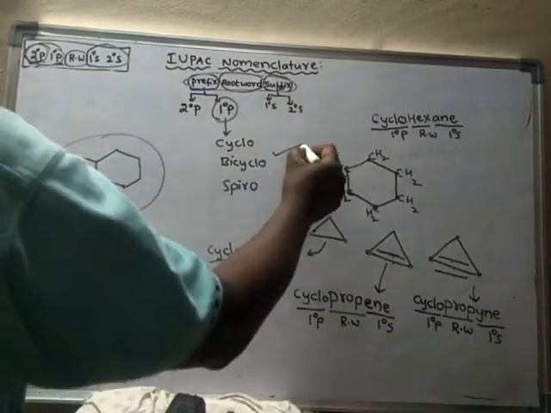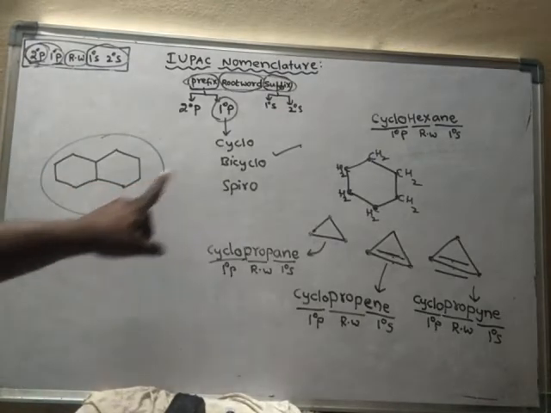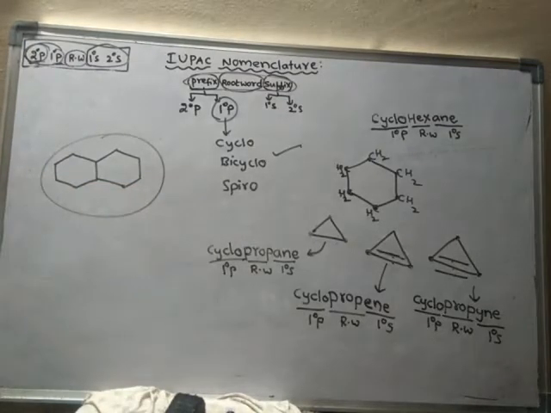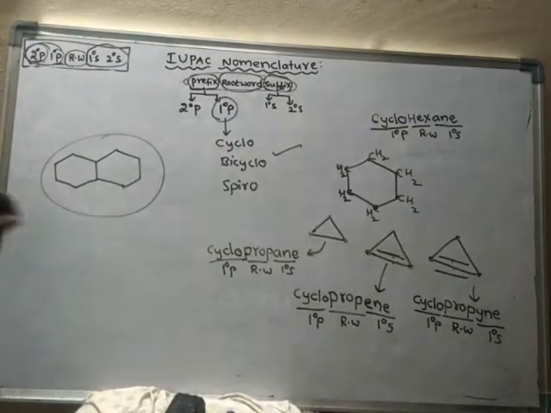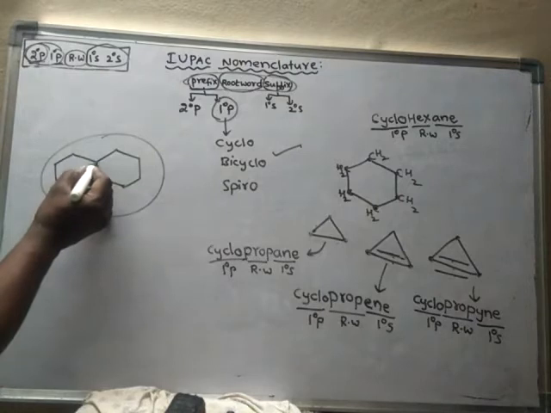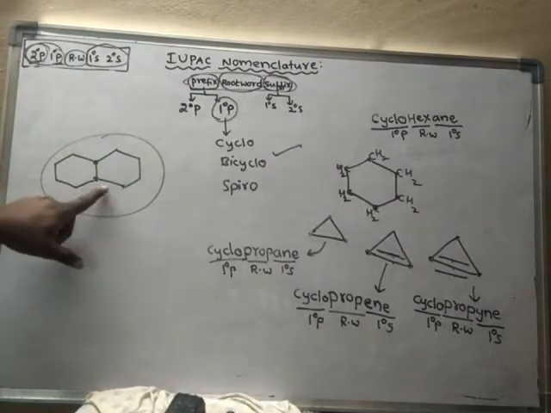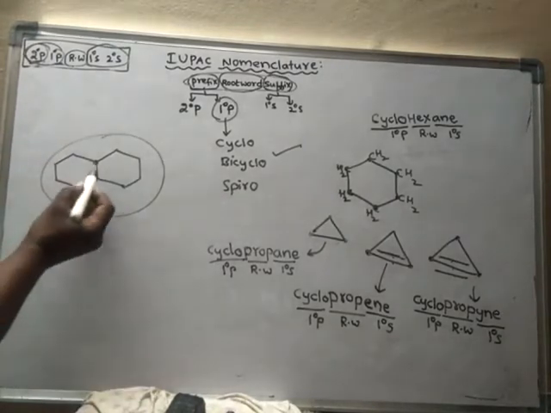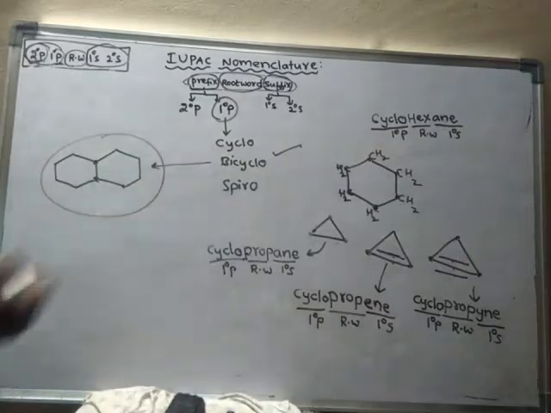I will explain to you about the names for bicyclo. Here we have to use a special method for naming of bicyclo. If two rings are there, and the 2 rings are connected by 2 carbons, so this carbon and this carbon are connecting these 2 rings, hence those compounds are said to be bicyclo compounds.